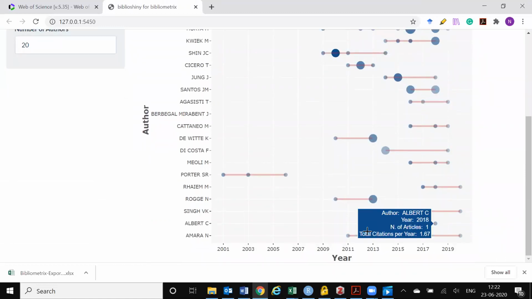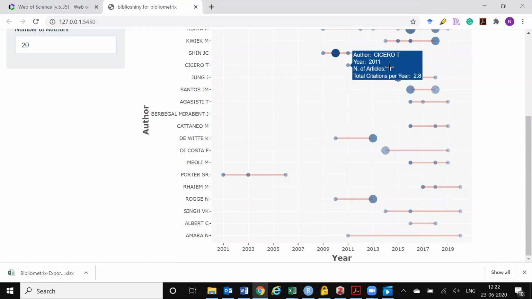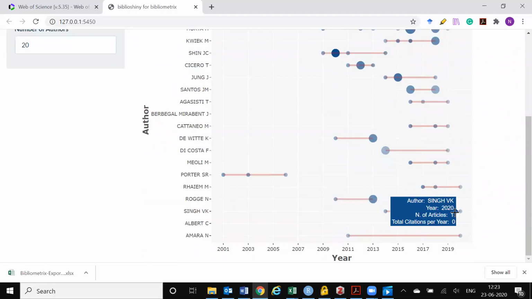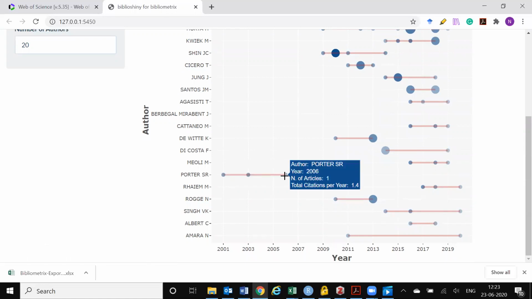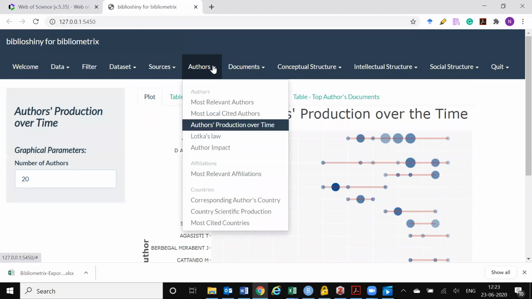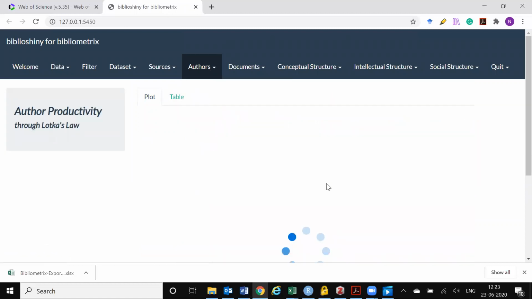As you can see, most of the popular authors have been active in the years 2011 to 2019, with different time periods, but generally in this period, except for one who has been most active recently, known as Porter. So it just gives a very good analysis.